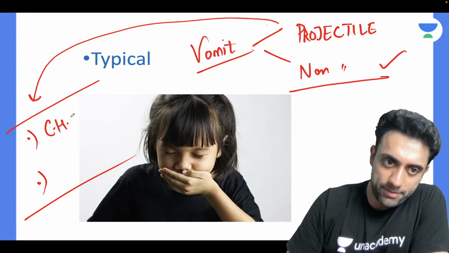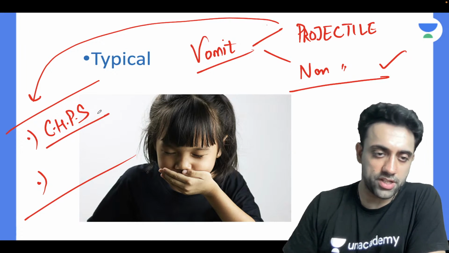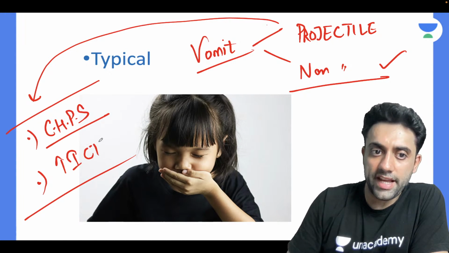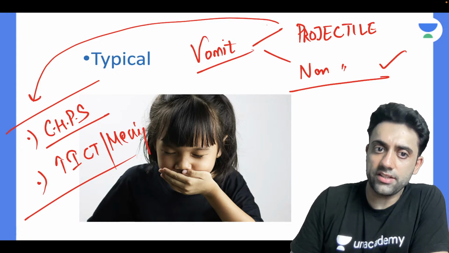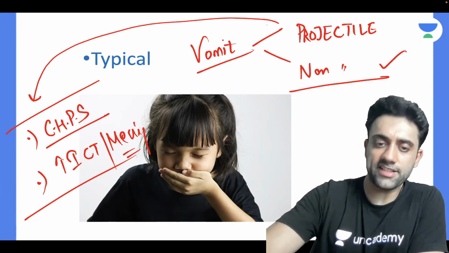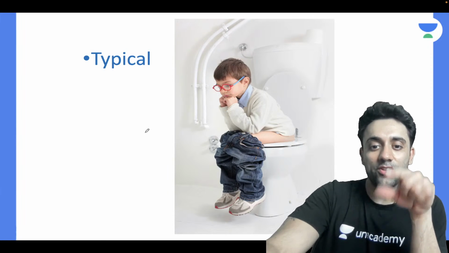A congenital hypertrophic pyloric stenosis will have a projectile vomiting, and also at the same time raised intracranial tension, meningitis. All these conditions will have a typical projectile vomiting. Perfect. Next question.